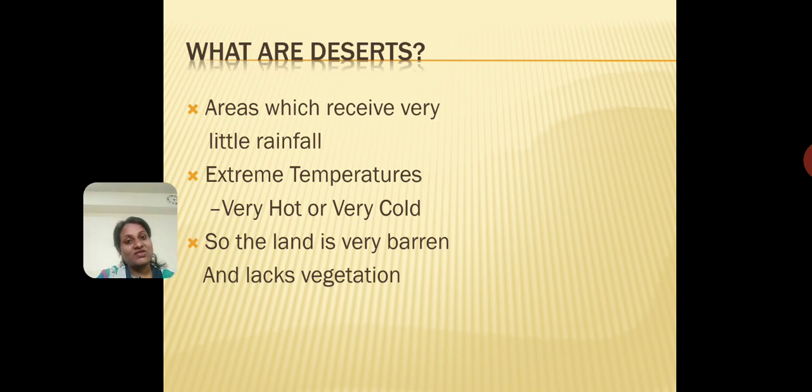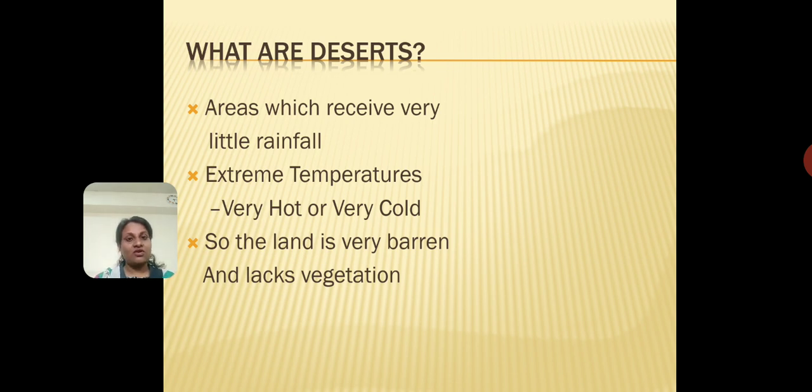They are dry because they receive very little rainfall. Okay, so deserts are areas which receive very little rainfall. Now, why do they receive very little rainfall? Sometimes it could be because the mountains are there. These places might be on the other side of the mountains.